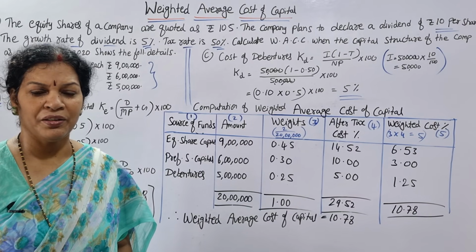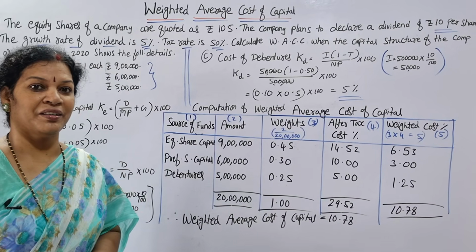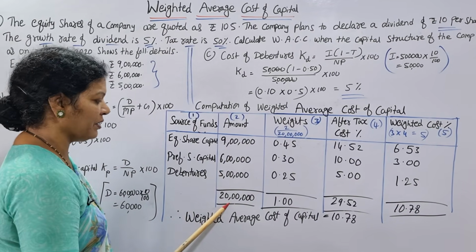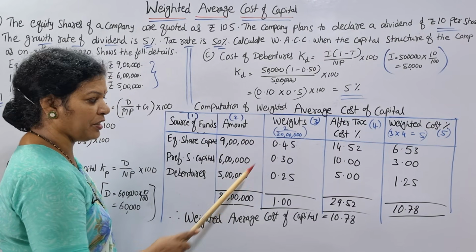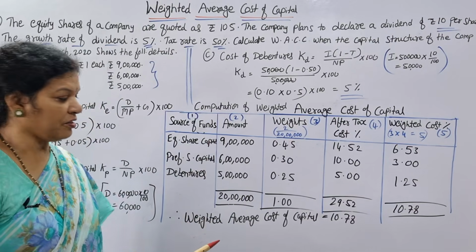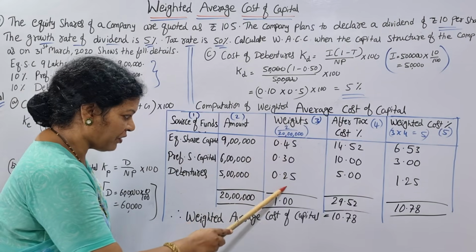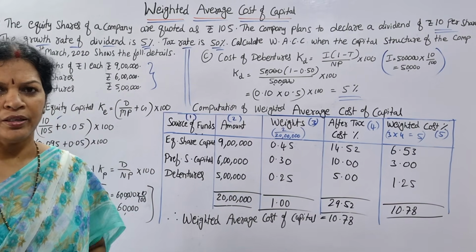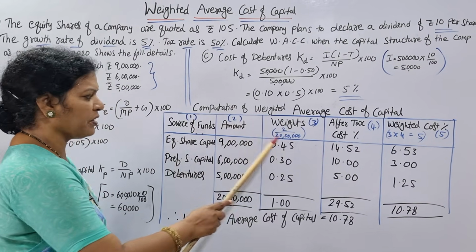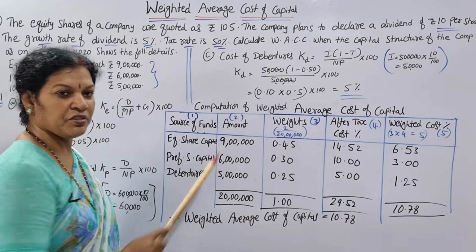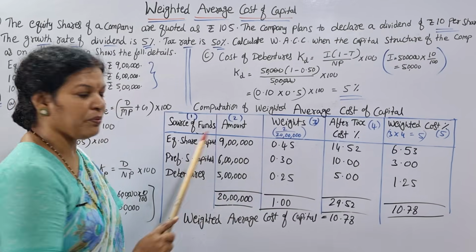Do you remember, weighted average also we have done in statistics? Weighted average, weighted standard deviation also we have done. The same fashion. 9 lakh divided by this, you are getting weight 0.45. In the same way 6 lakh divided by 20 lakh, you are getting 0.30. 5 lakh divided by 20 lakh, 0.25. If you total up everything, it should be 1, means 100%. The weight of equity share capital is 0.45, preference shares 0.30 and debentures 0.25. This is the weight.